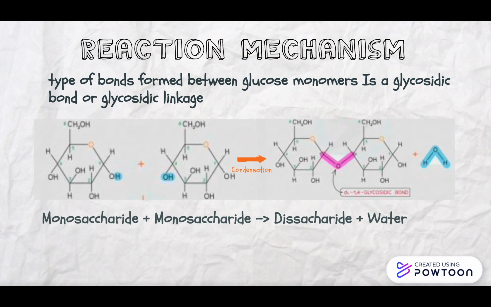So basically, monosaccharide 1 releases a hydrogen atom from oxygen, and monosaccharide 2 releases a hydroxide group from the carbon chain. Then the oxygen from monosaccharide 1 will make a glycosidic bond with the carbon from monosaccharide 2. Thus, it will create a larger chain and water. This reaction occurs by condensation polymerization. Addition polymerization cannot occur because addition polymerization only applies to alkenes.